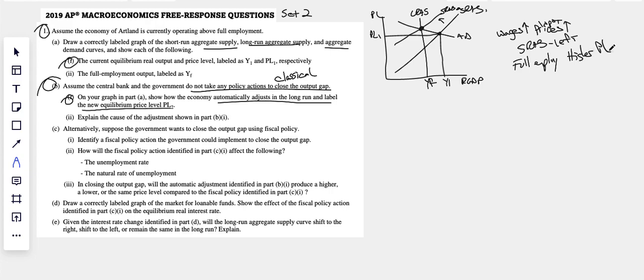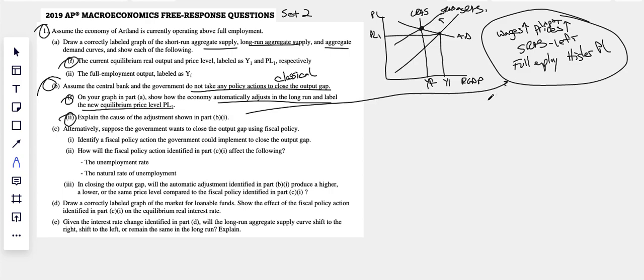Now, I don't think you can shorten this at all. I think you need all of these pieces to explain that. Explain the cause, that's what we just did. That was our explanation right there. We'd write it out a little bit more tight than that, but make sure you have all those pieces.